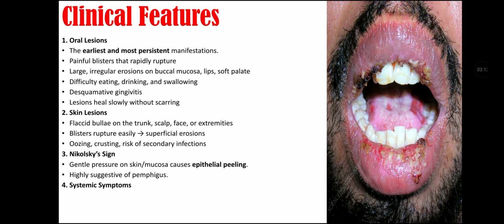Then there are systemic symptoms associated with pemphigus vulgaris that include malaise, weakness, and dehydration that is associated with electrolyte imbalance in severe cases. Histopathology of pemphigus vulgaris.